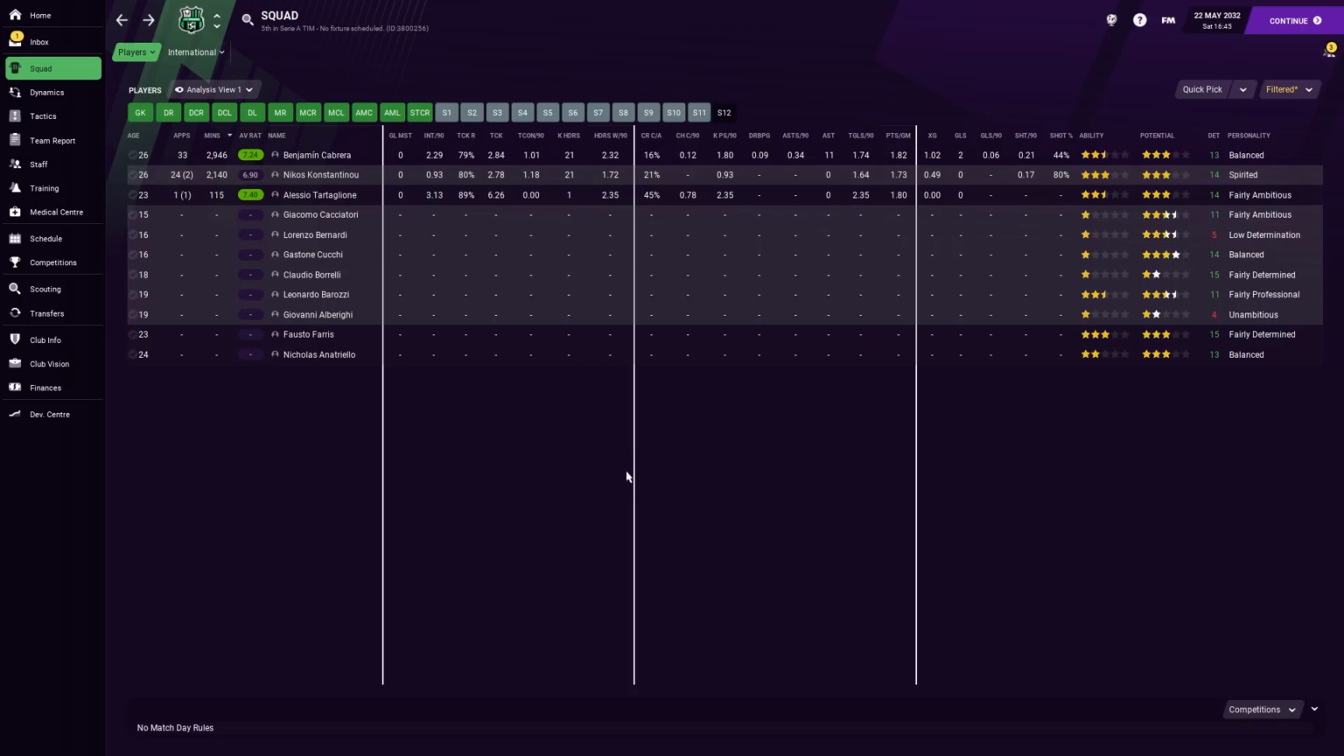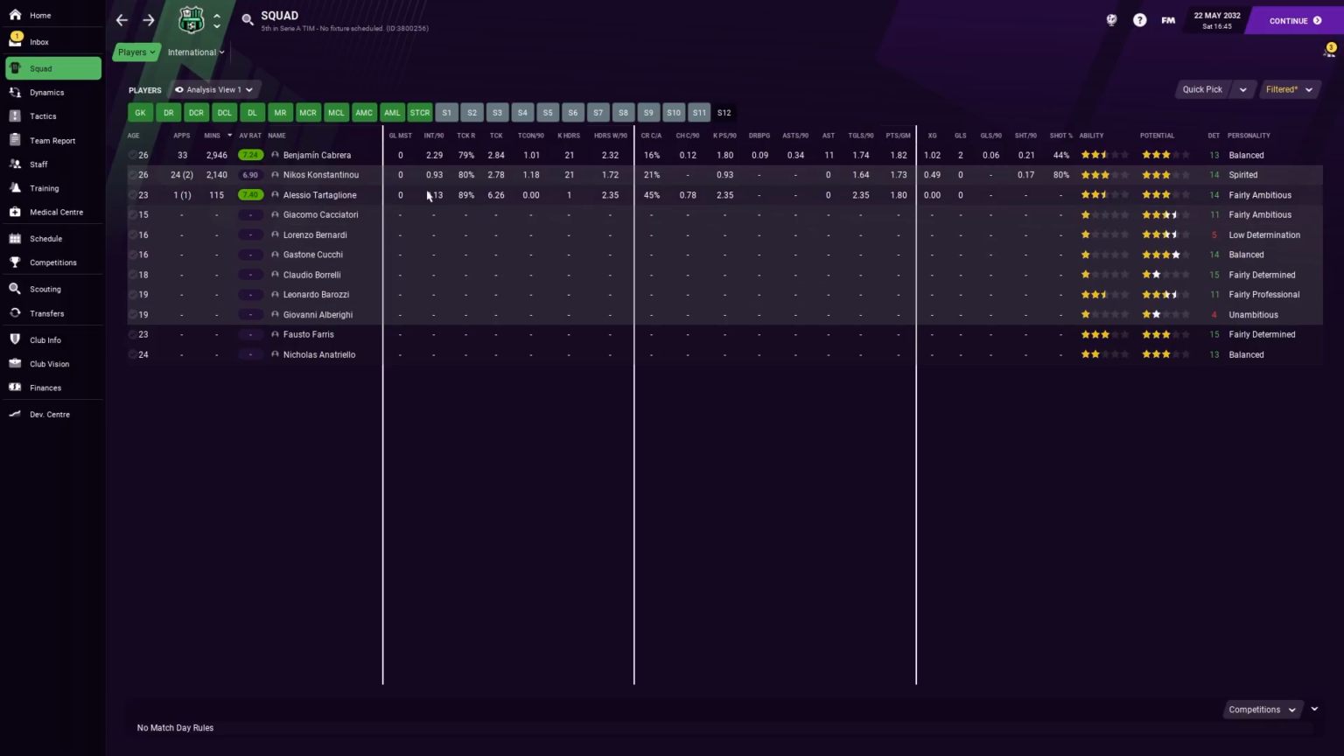So the Constantiniou versus Emerson comparison is going to be more prescient, I would say. We score more with him in the team, and we win more points with him in the team. His xG is higher, but he's a fullback. I don't really care about that. Average rating's been sensational. Alessio Tartaglione, he is interesting to me.